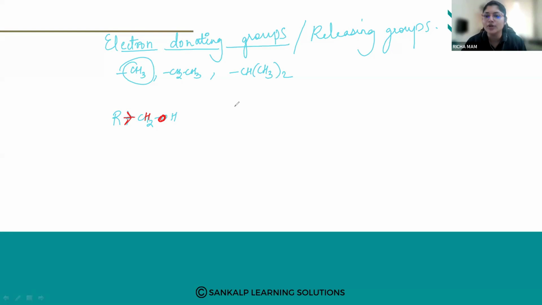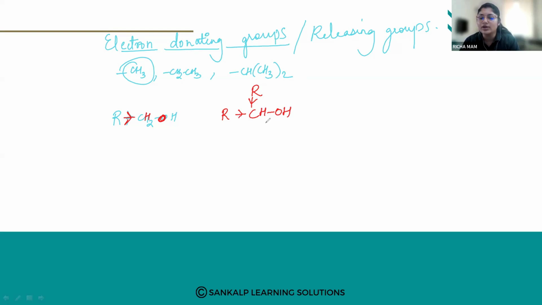So because of that, the polarity of the OH group will decrease. Okay, so what will happen? Suppose you increase the electron donating groups, what will happen to the polarity of the OH group? It starts decreasing. Suppose one more electron releasing group is attached.